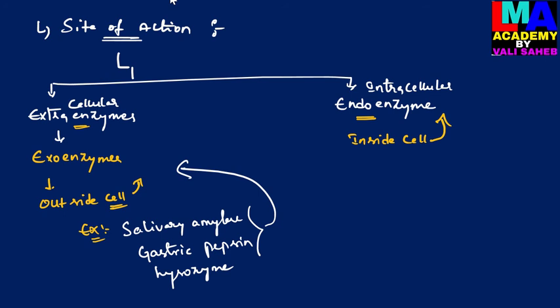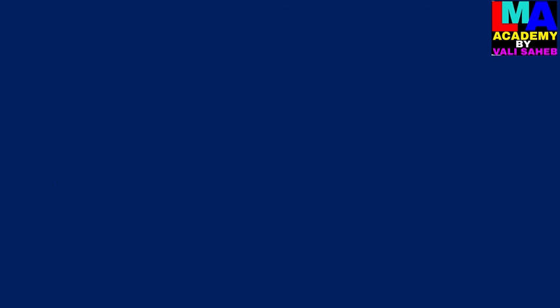And then, according to the IUB system, enzymes are also classified into 6 major classes. IUB stands for International Union of Biochemistry.